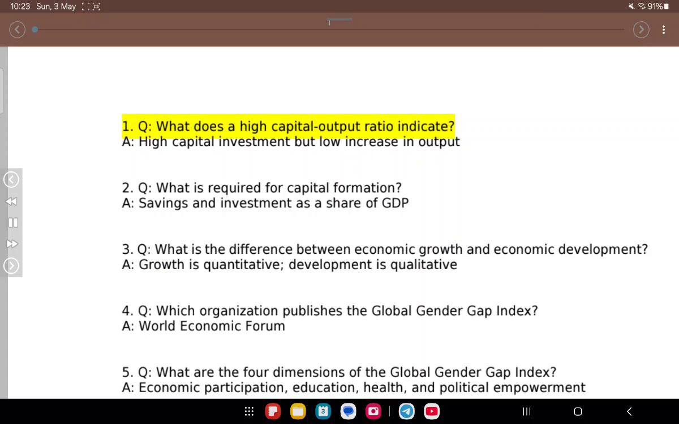1. Q. What does a high capital output ratio indicate? A. High capital investment but low increase in output. 2. Q. What is required for capital formation? A. Savings and investment as a share of GDP. 3. Q. What is the difference between economic growth and economic development? A. Growth is quantitative, development is qualitative.